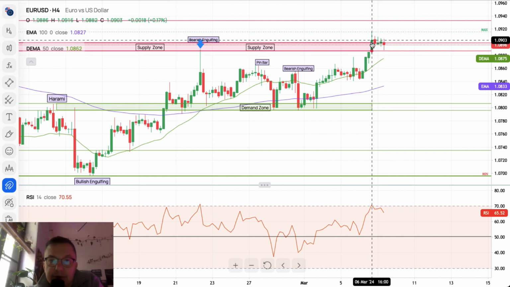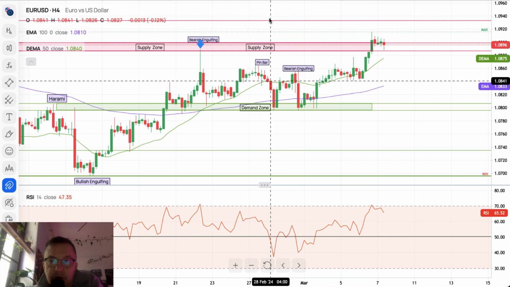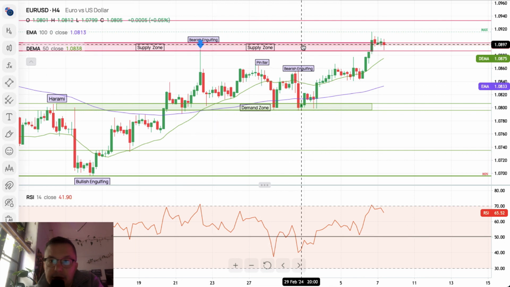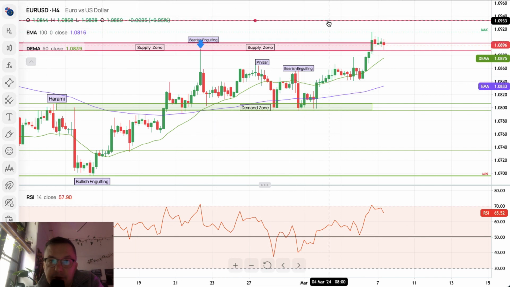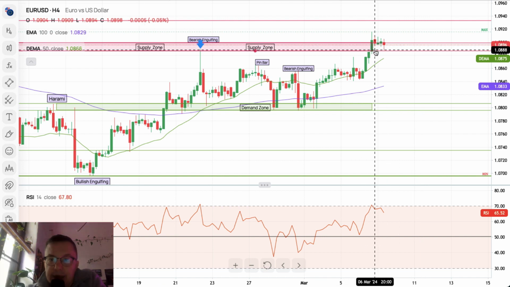The local high was made at 1.0916. The next target for the boost is 1.09. Let me just take a look. I think it will be 1.0933. We are now testing the last supply zone.